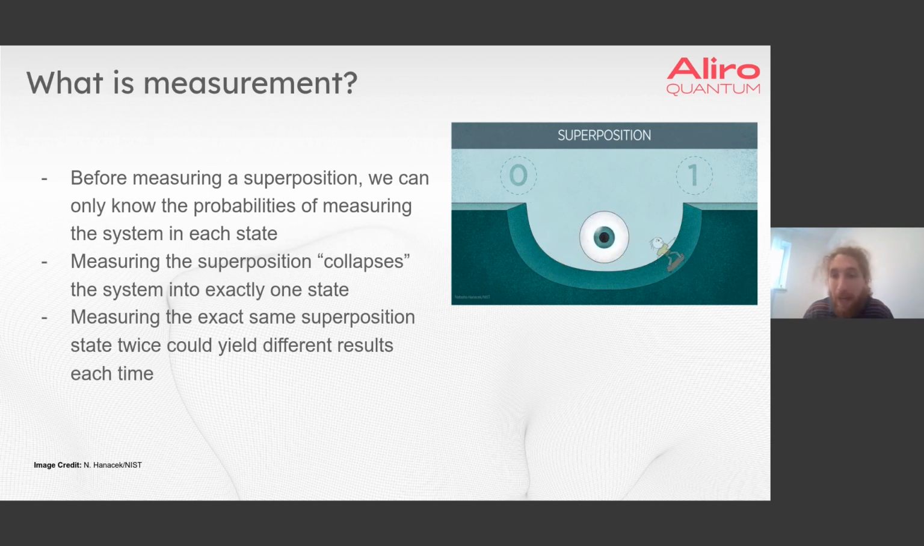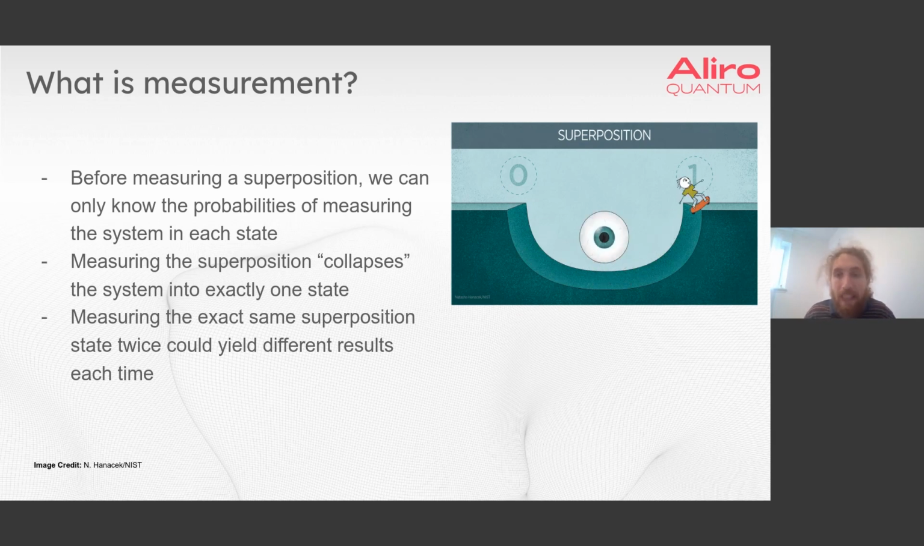Which brings us to quantum measurement. Before measuring our superposition state, we can only know the probabilities of measuring the state at 0 and measuring the state at 1. When we do measure the superposition, we can only end up with value 0 or value 1. We can no longer be in a superposition of the two states. We are collapsing the superposition from being in a combination of multiple states into being in exactly one state. Essentially, when we measure our qubit, we will end up with a classical bit.